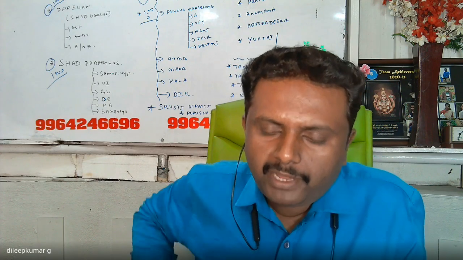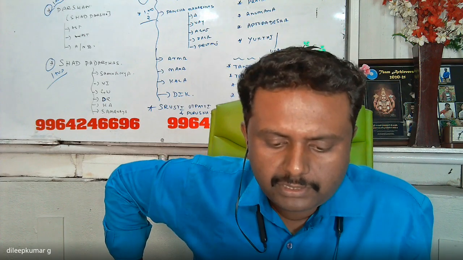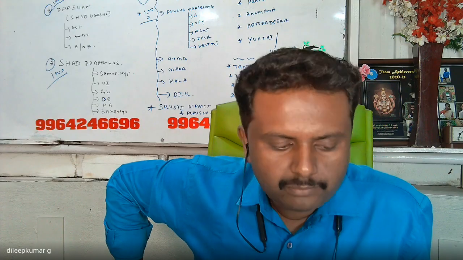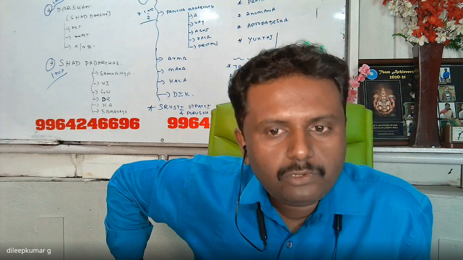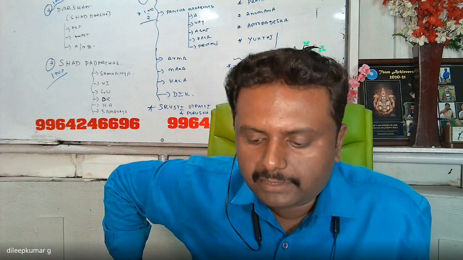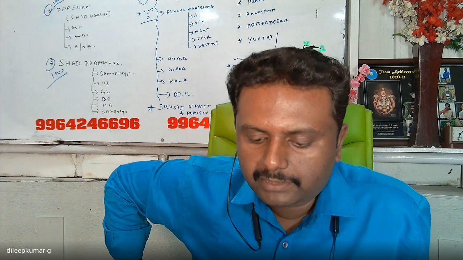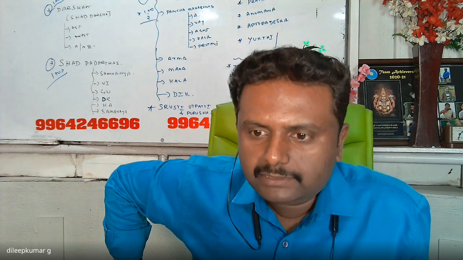And three upayas for moksha prapti. The important thing about Jaina Darshana, note down with underline: three upayas for moksha prapti explained in Jaina Darshana. First one is Samyak Darshana. Second one is Samyak Gnana. Third is Samyak Charita.